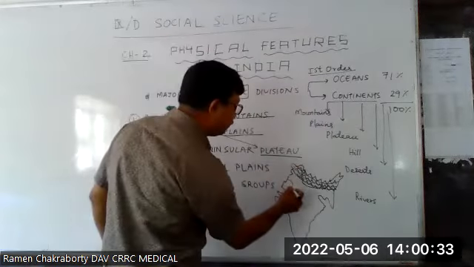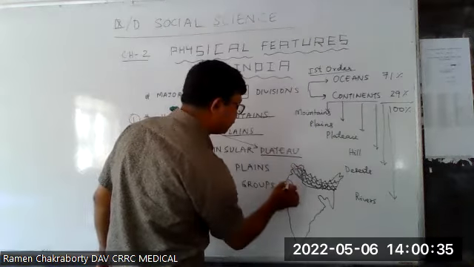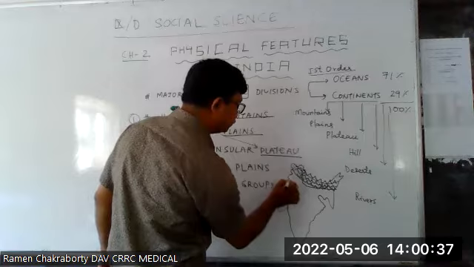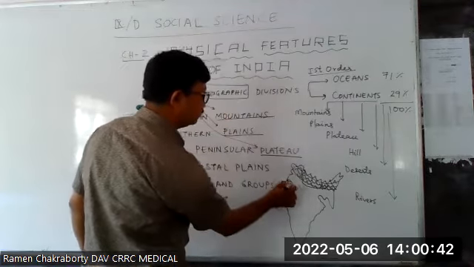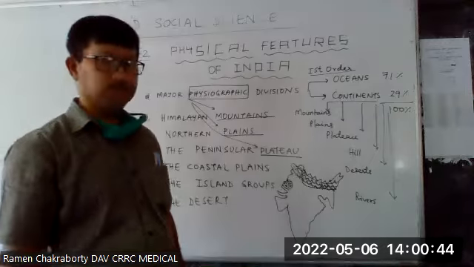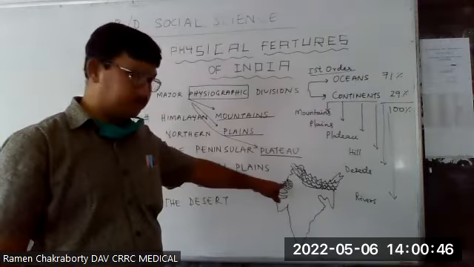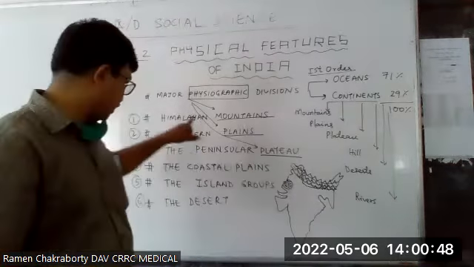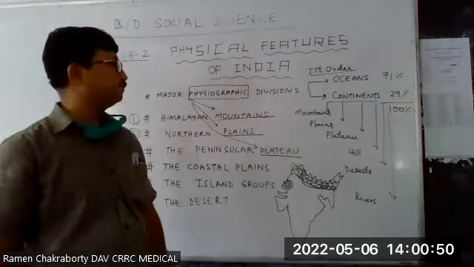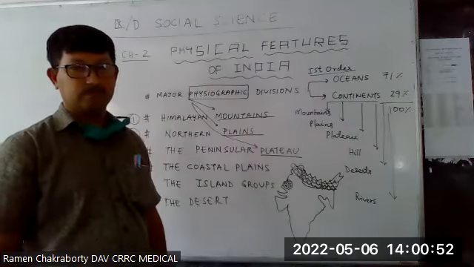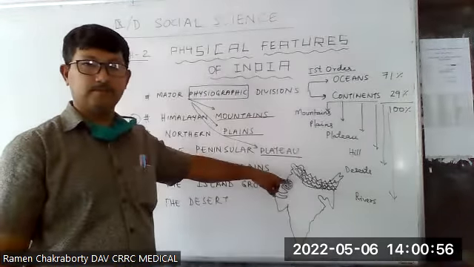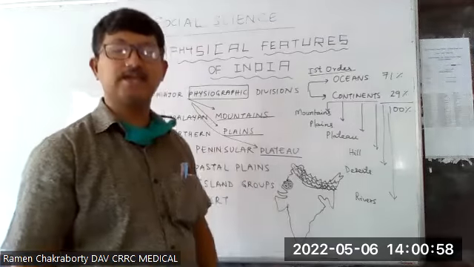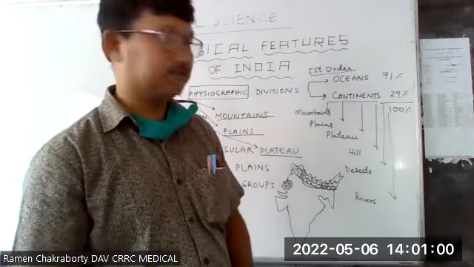Can anyone tell me what I am showing now? Which place would be this one? In Rajasthan, in the western part of Rajasthan, what type of physical division? Very good. The desert.